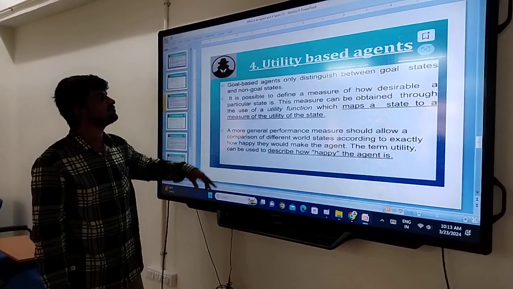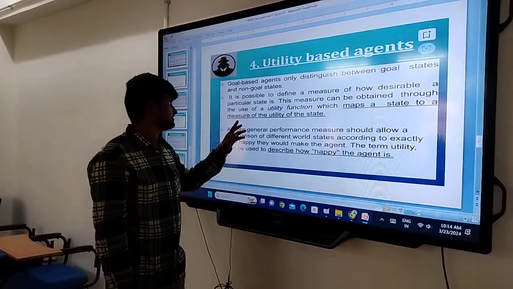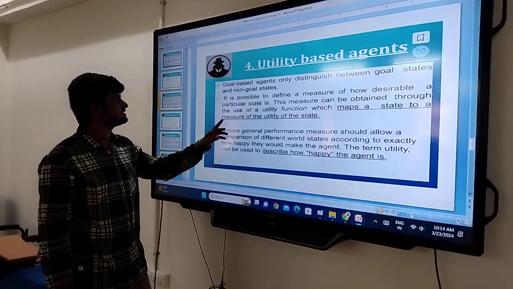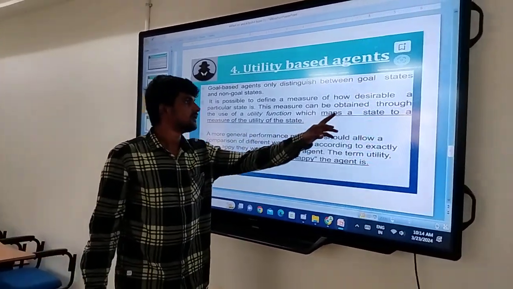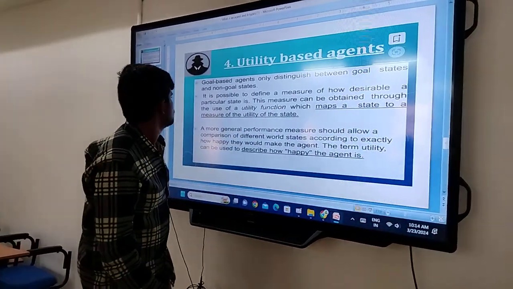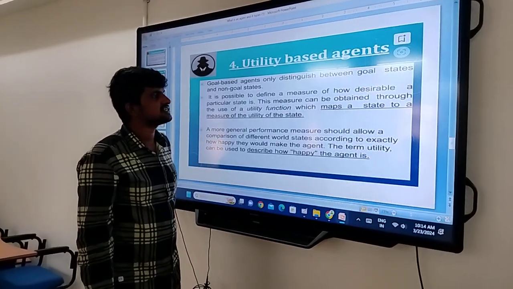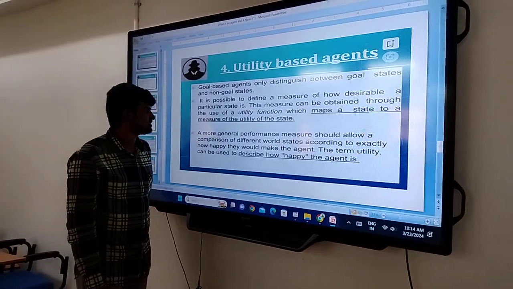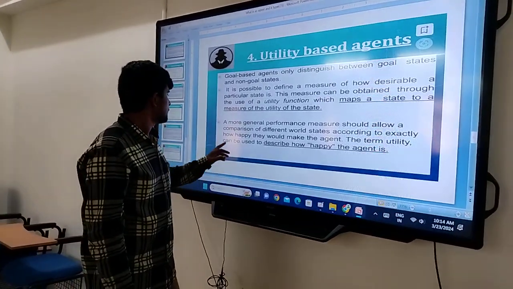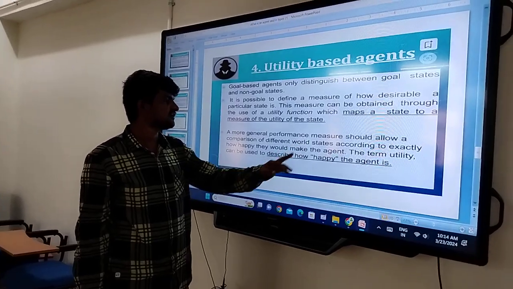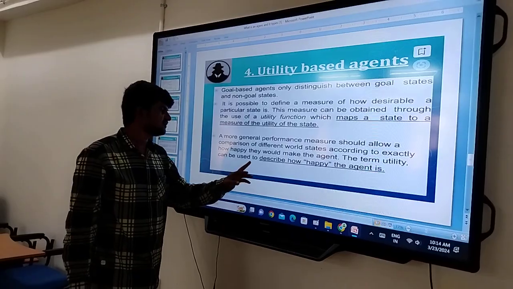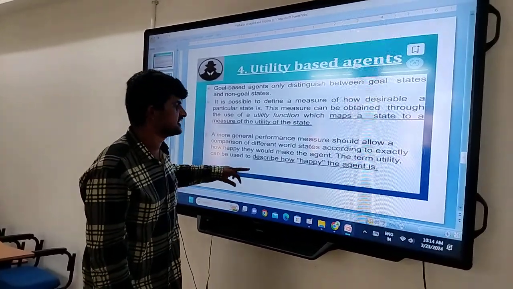Next is the utility based agent. A utility based agent distinguishes between goal states and non-goal states, and it is possible to define a measure of how desirable a particular state is. This measure can be obtained through the use of a utility function, which maps a state to a measure of the utility of the state. A more general performance measure should allow a comparison of different world states according to exactly how happy they would make the agent.